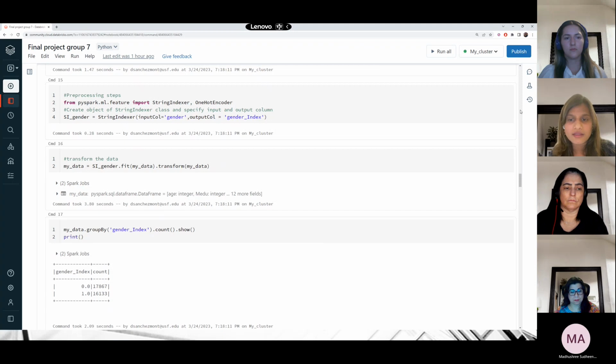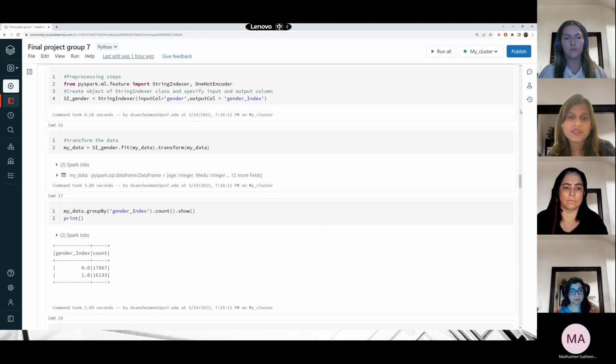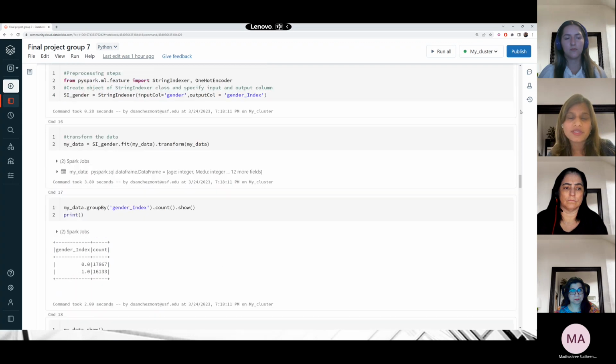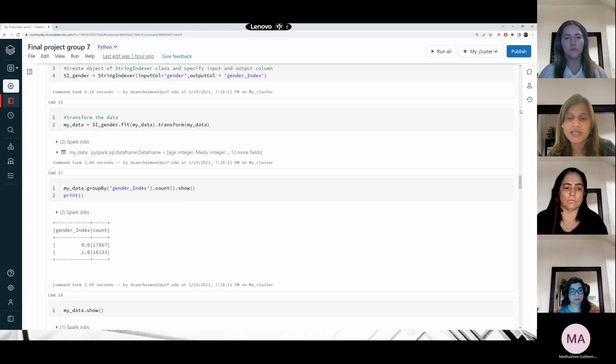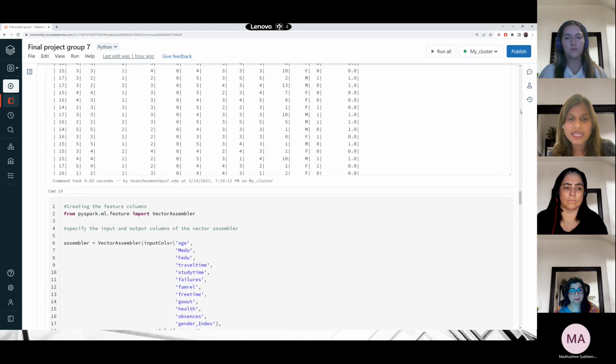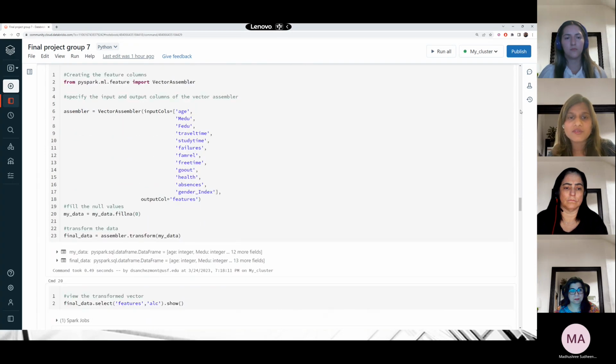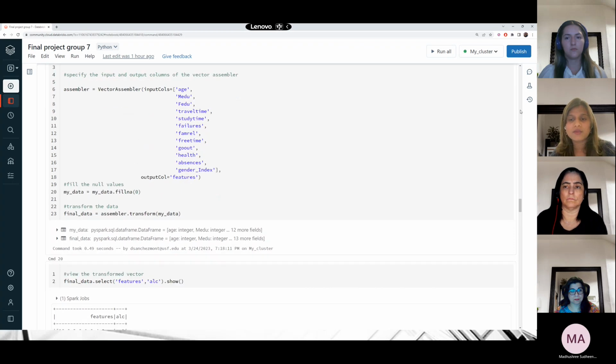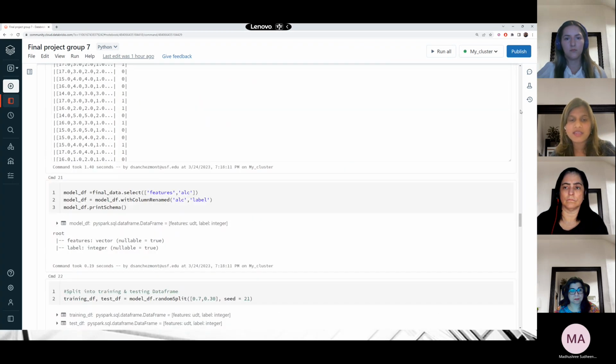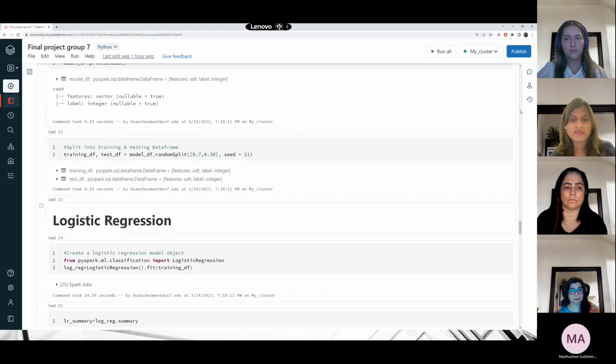In command 15, we can see the feature selection and also the gender index classification. Here in the pre-processing step, we have transformed the gender into gender index as mentioned before. In command 19 is the feature selection code, where we have used vector assembler to select the features essential for building the model. In command 22, we split the data set into training and testing in a 7:3 ratio.